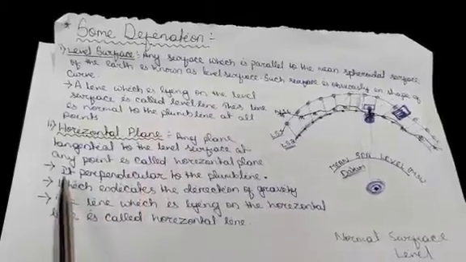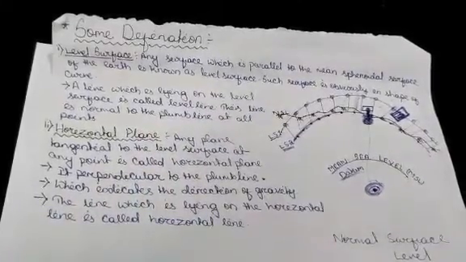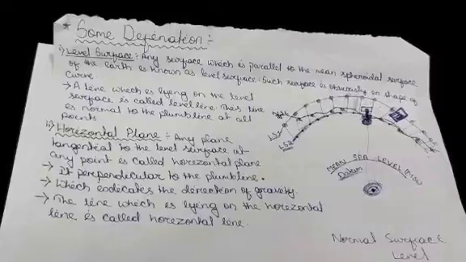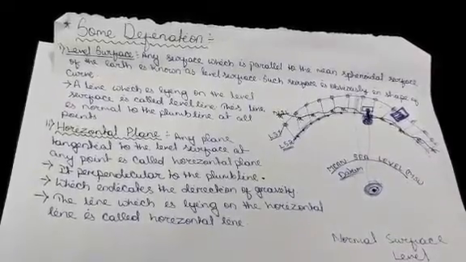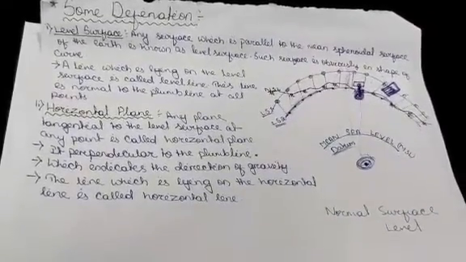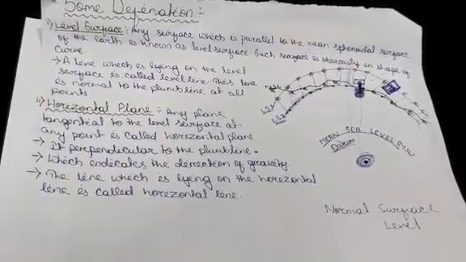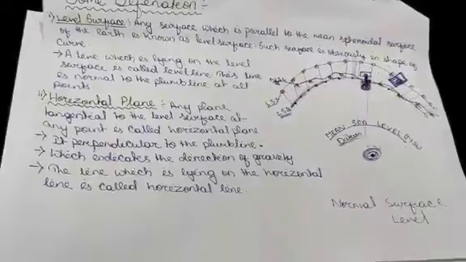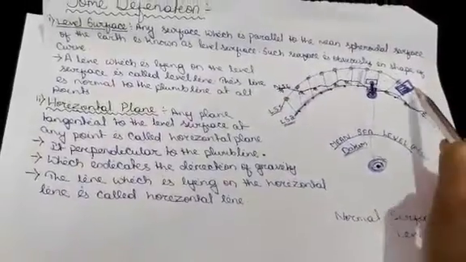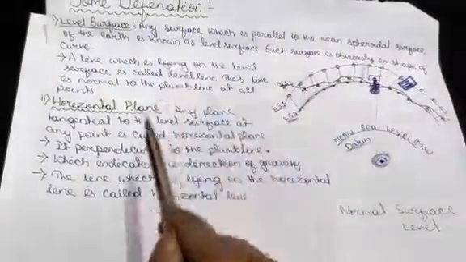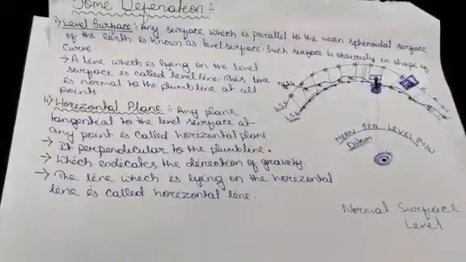Look at this. Perpendicular to the plumb line, which indicates the direction of gravity, the line which is lying on the horizontal plane is called a horizontal line. So, clear about the level surface and horizontal plane or line.